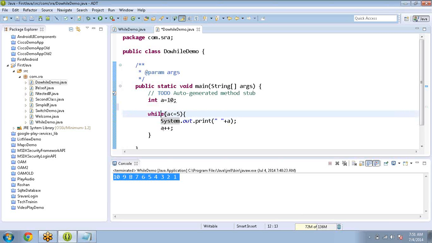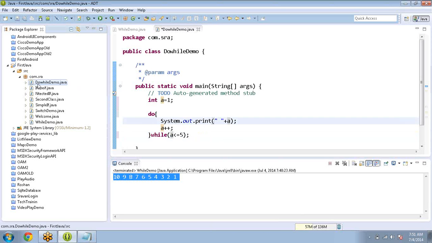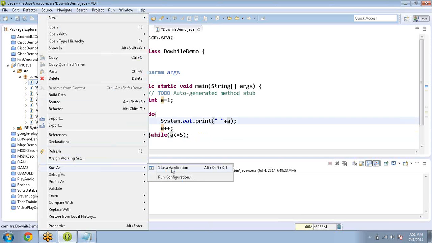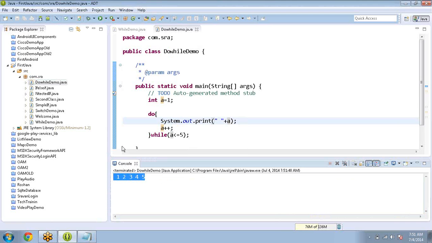The first one prints 1 to 5. Now the same program I want to do with the help of a do while loop. Simple: remove while here, put do here, put while at the end and put a semicolon. System.out.println a, the same program. Output: 1 2 3 4 5.